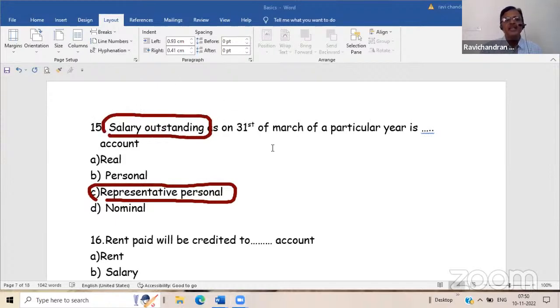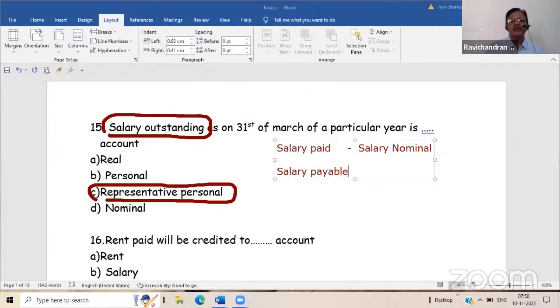Suppose salary is paid. Here, salary is a nominal account. Salary payable means somebody is yet to receive the salary. That means the salary is applicable to somebody and is not paid.